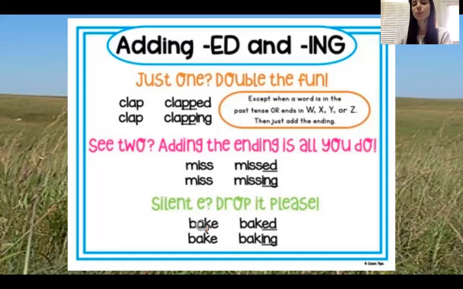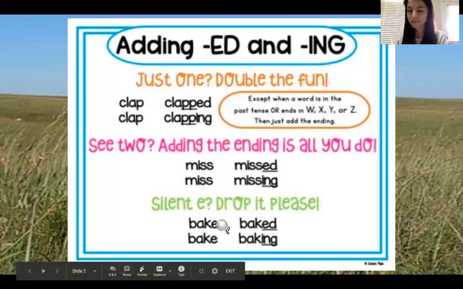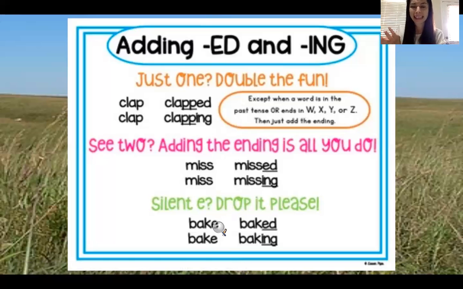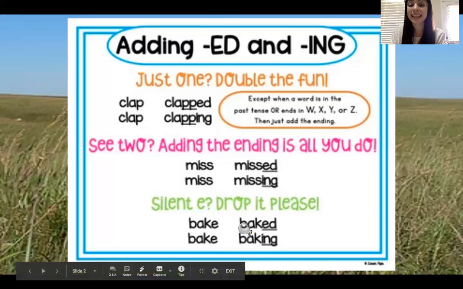So look at this word bake. We don't want to add another E after the word, baked, right? Then the EE would become a vowel pair and say E on its own. But we want it to stay silent, so that way it says baked. Same thing with ing especially. We don't want a bake-ing. We want to drop that E, please. So drop the E: baking.